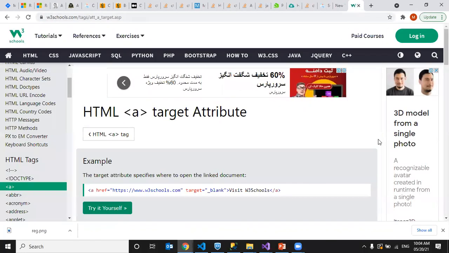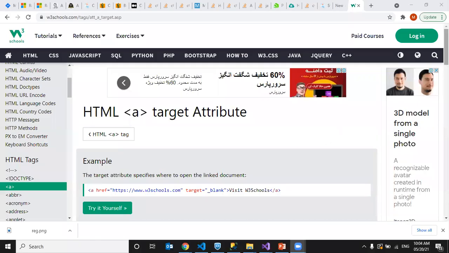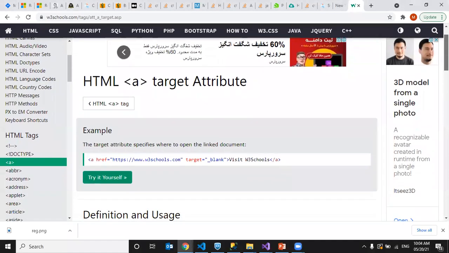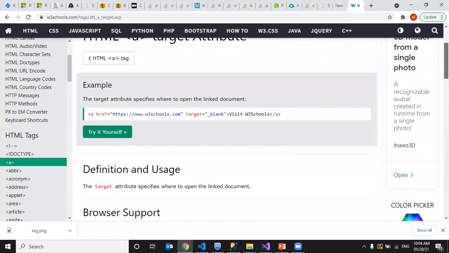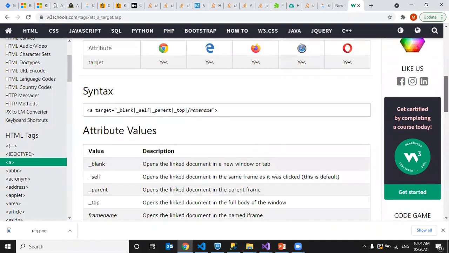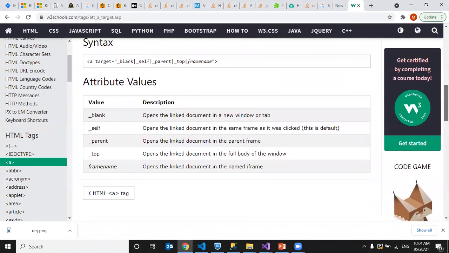Sir, your screen is not visible. I'm sharing screen already. Oh, no, it's okay. Okay. I'm resharing again. Now? Is it visible now? Yes, sir, it's visible.